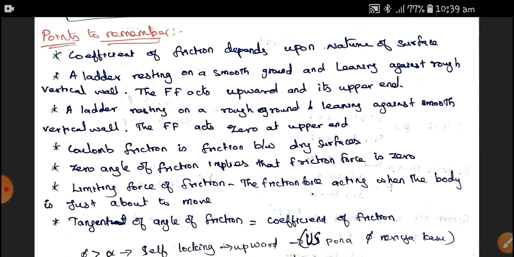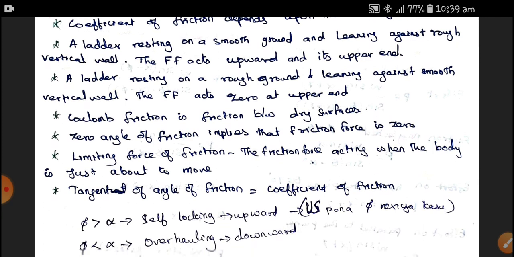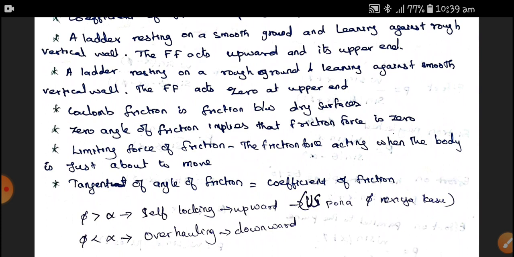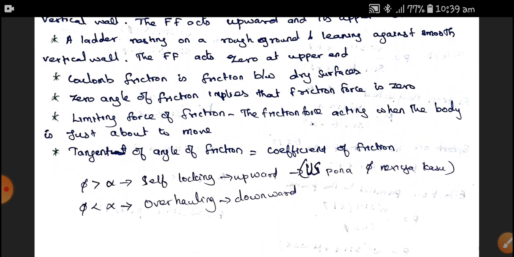The limiting force of friction is the friction force acting when a body is just about to move. Next, the tangent of the angle of friction is called the coefficient of friction. The coefficient of friction is always the tangent of the angle of friction.